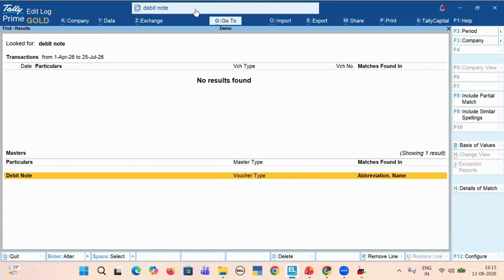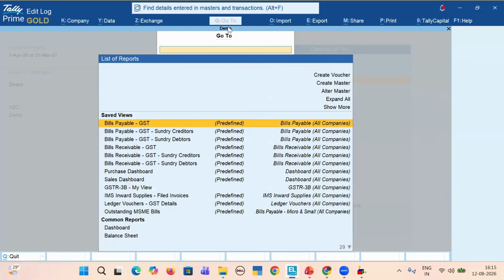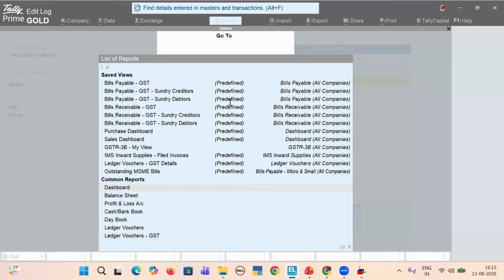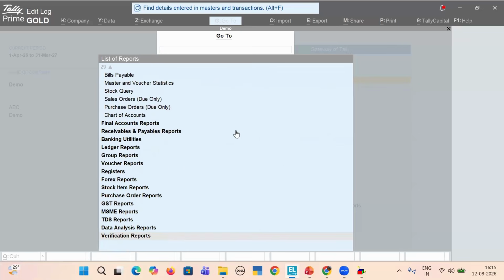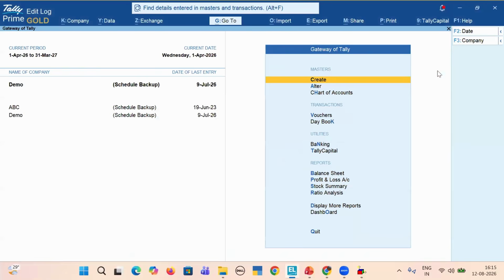I can check debit notes from here, or any similar ledger with almost similar name. I can find it from here, or simply use the go to feature, whatever reports you have saved. That also you'll be able to see, certain common reports, MSME reports, GST reports. Specifically, you can use these features.